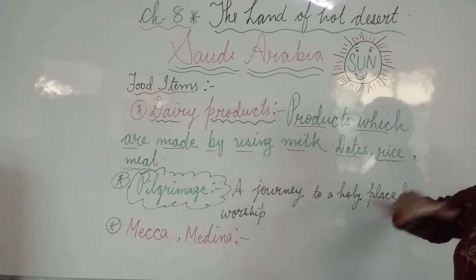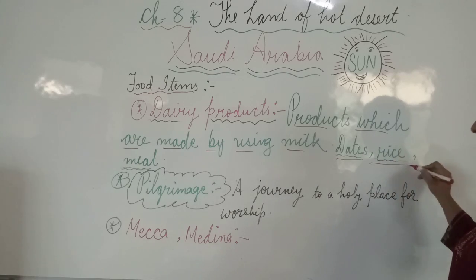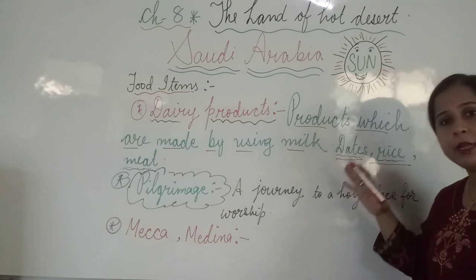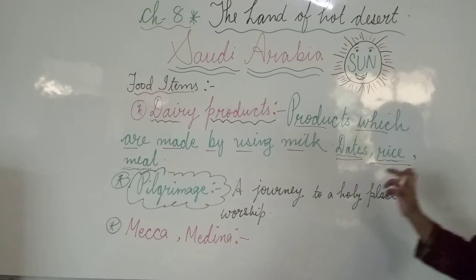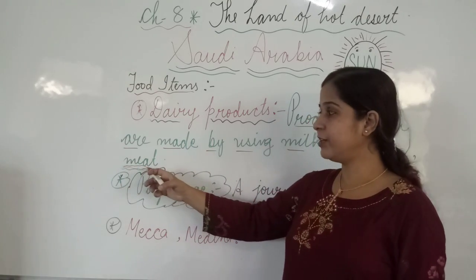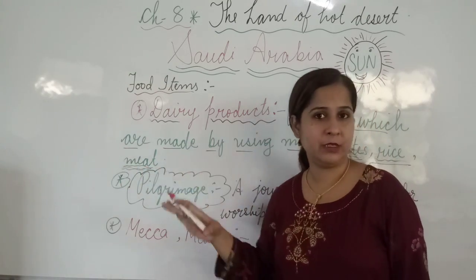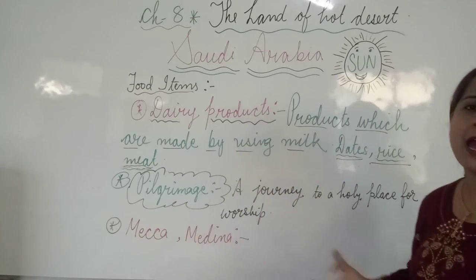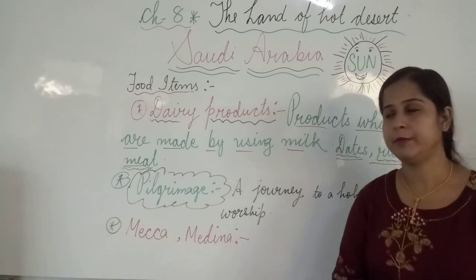So apart from these, date rice. Date means date fruit. Date fruit, rice, and meat of different animals. What do they prefer to eat? These are the main food habits of people living in Saudi Arabia.